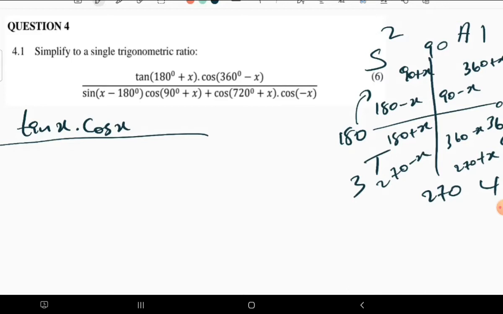Now, what are we having? We have x minus 180. x minus 180 is the same as x minus 180 plus 360. Remember, this angle is negative because you have subtracted the big angle from the small angle.